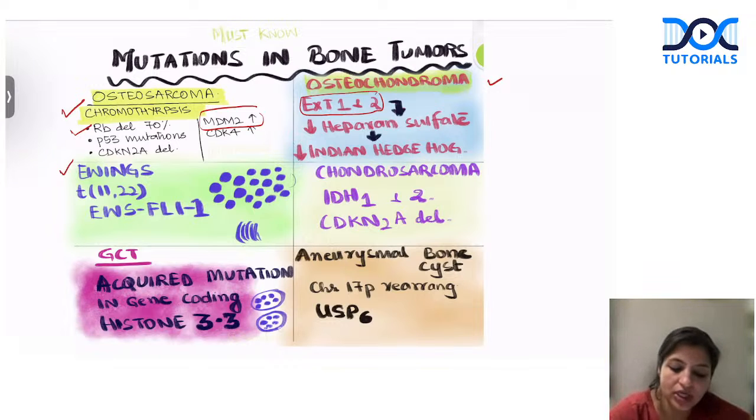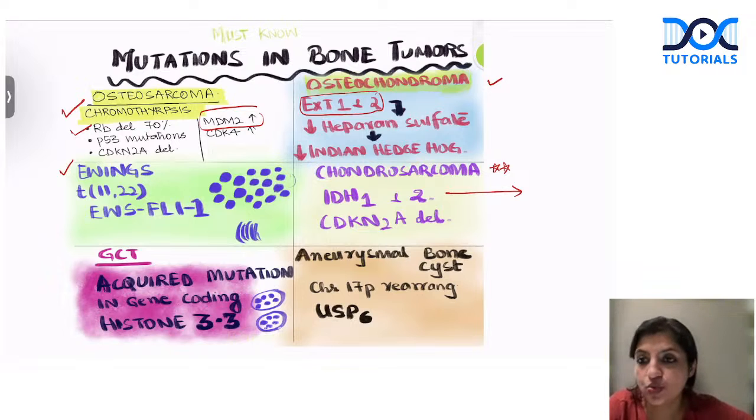Ewing's, we all know that it is 11;22. That is EWS-FLI1. We'll talk more about it. Chondrosarcoma, very important, guys. This is an oncometabolism mutation. I hope everybody knows that IDH1 and IDH2 were discovered first in oligodendroglioma. More than 90% of the oligodendrogliomas had IDH1 and IDH2 mutations, but chondrosarcomas also have that.